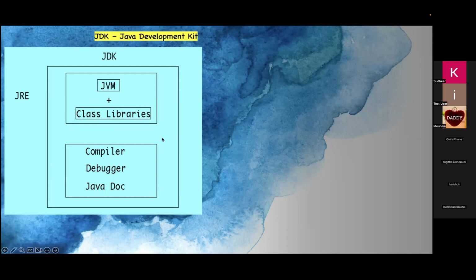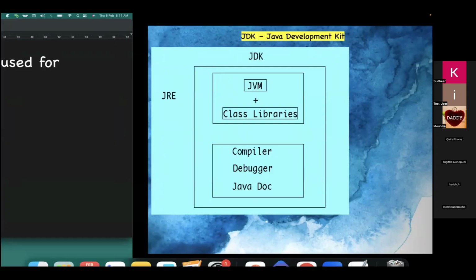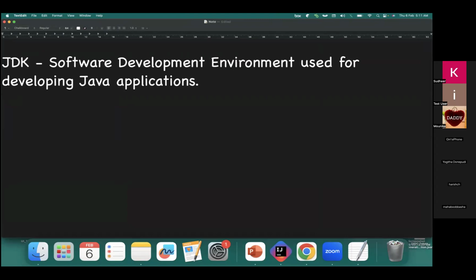As I mentioned, JDK is a software development environment provided to developers to write Java programs. It includes the Java Runtime Environment. So where will all these components come in? Whenever you want to execute or run your program, JRE will come into the picture. Now, JDK and JRE.